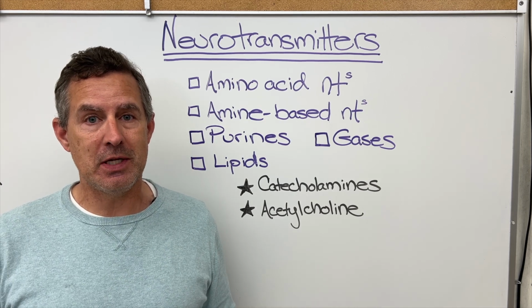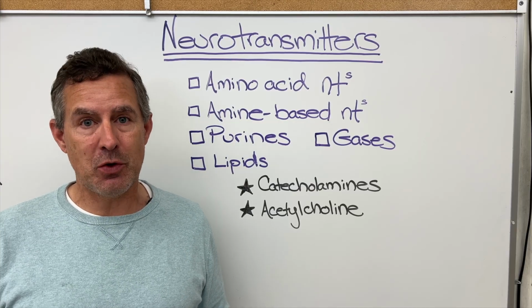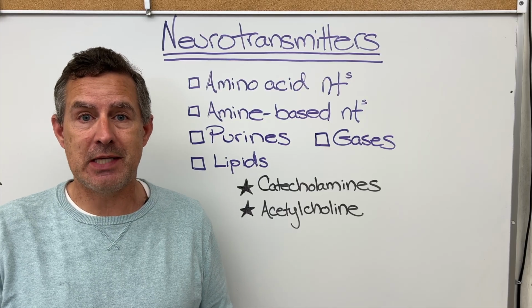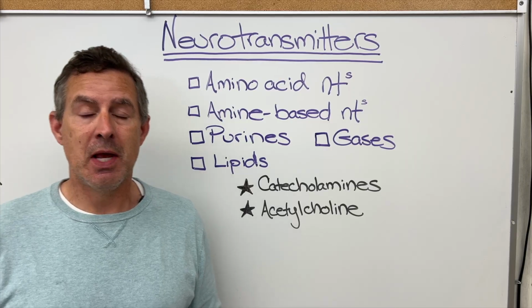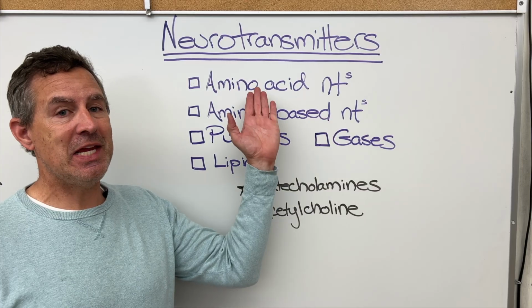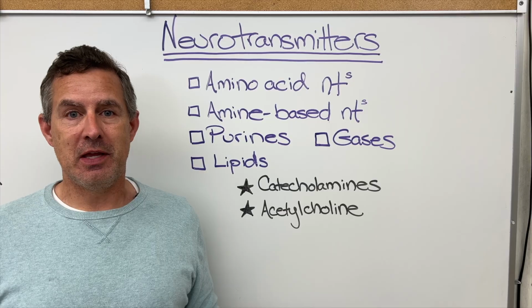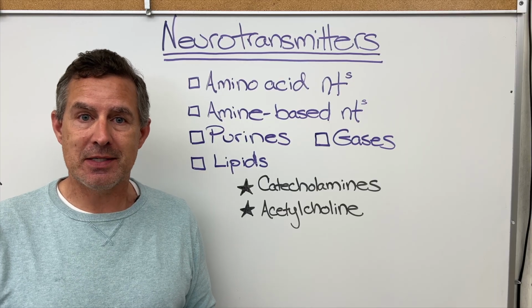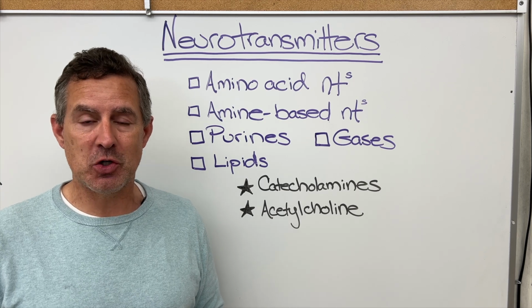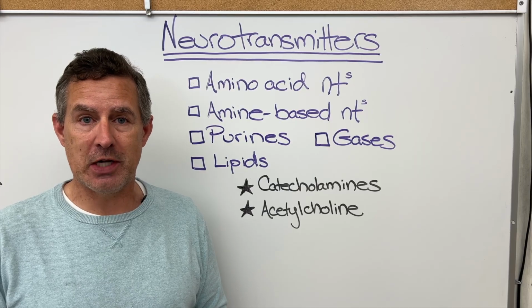We talked about proteins and the primary structure of proteins, which is the amino acid sequence. So glutamate and aspartate can be part of those amino acid sequences in producing proteins, but they can also function as neurotransmitters. So an amino acid neurotransmitter is exclusively the amino acid. That is to say, GABA by itself functions as a neurotransmitter. Glutamate by itself functions as a neurotransmitter. Aspartate by itself functions as a neurotransmitter.